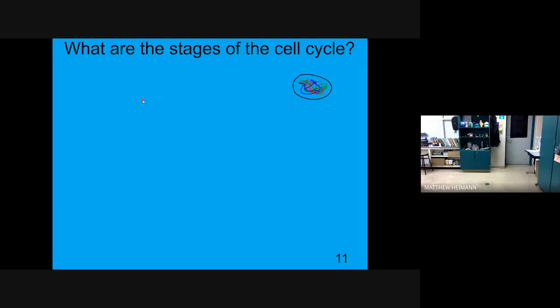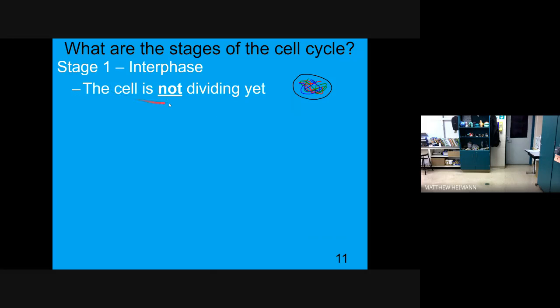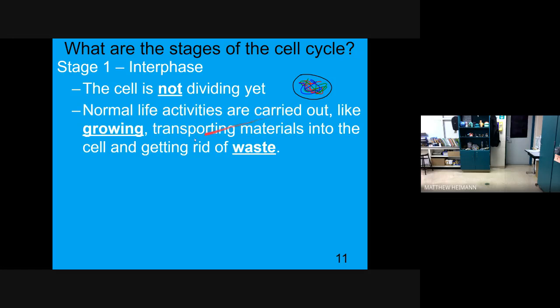All right, so what are the stages of the cell cycle? Stage 1, interphase. Cells are not dividing yet. So they're not dividing, but they are growing and stuff. They're replicating inside of the single cell itself. Normal life activities are carried out, like growing, transporting materials into the cell, and getting rid of waste.